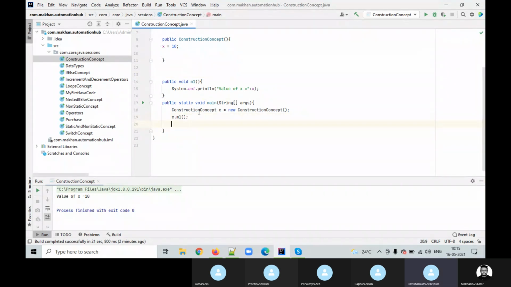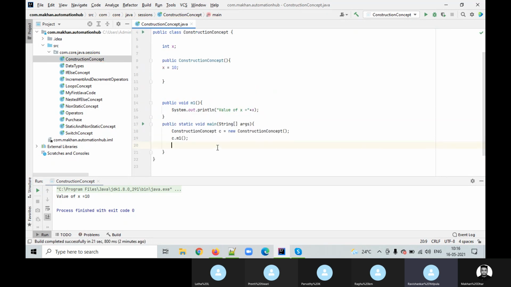Now don't create one more object, no need of it, because you would have to create one more method. Just create it here itself. So we have created one object C. In that we have a constructor. There, pass the value 15.